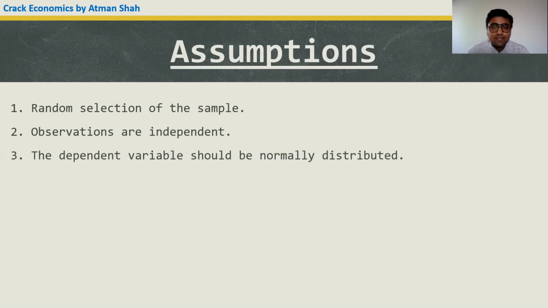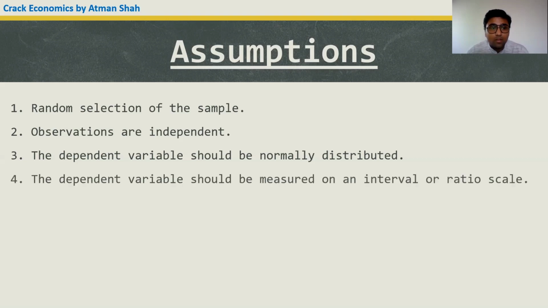Since the normality assumption is required, one-way ANOVA is a parametric test. If the dependent variable is not normally distributed, we cannot use one-way ANOVA to compare the mean of more than two independent groups. Fourth, the dependent variable should be measured on an interval or ratio scale. So again, if we have a nominal or ordinal variable, we cannot use one-way ANOVA.